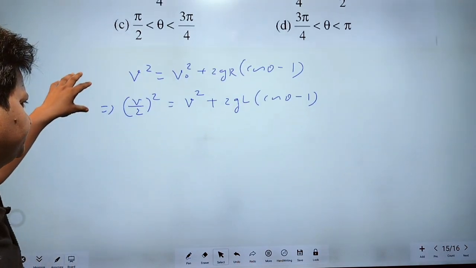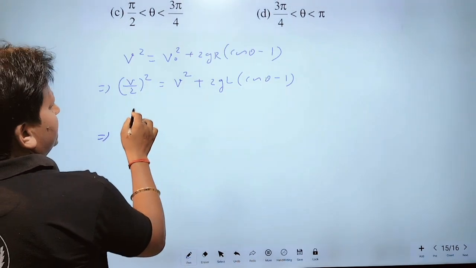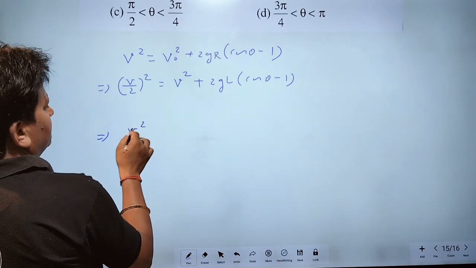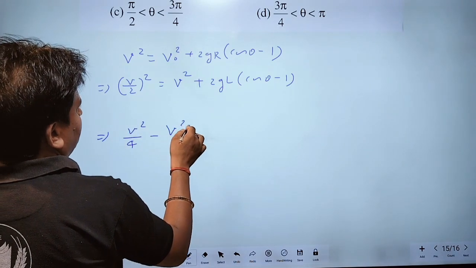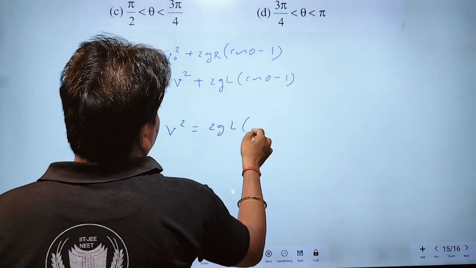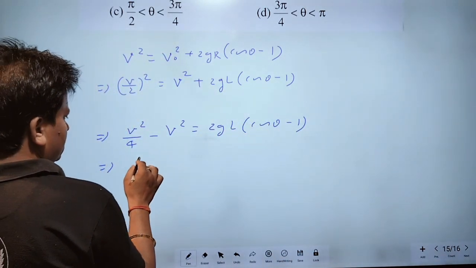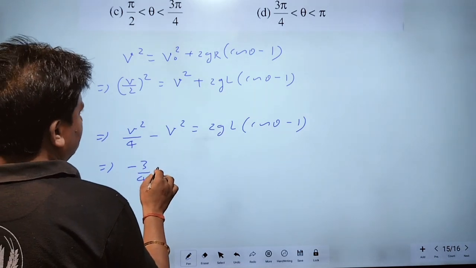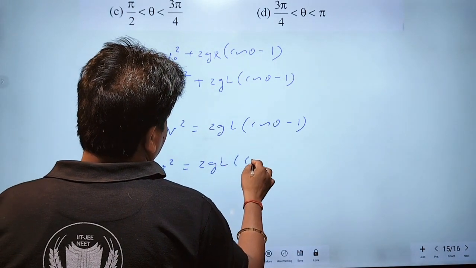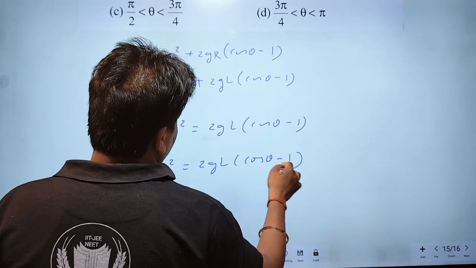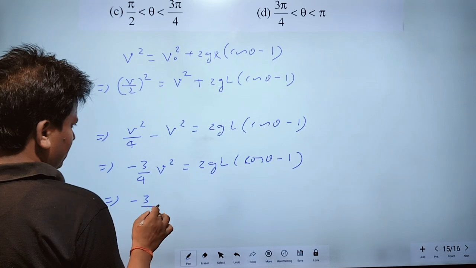This is v square by 4 minus v square is equal to 2gL cos theta minus 1, and this is minus 3 by 4 v square equals 2gL cos theta minus 1.